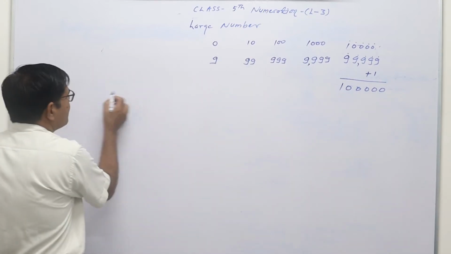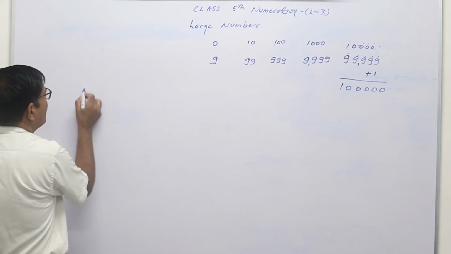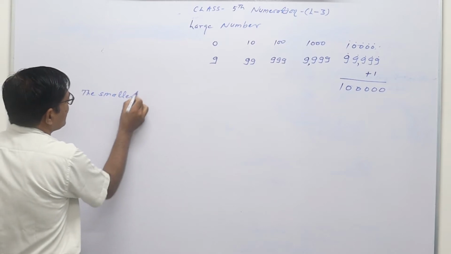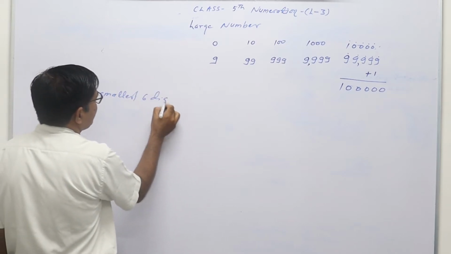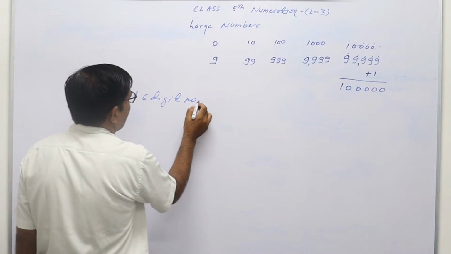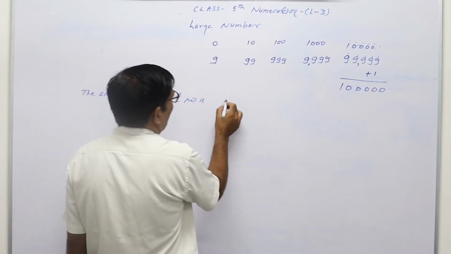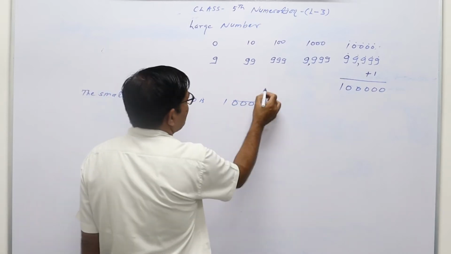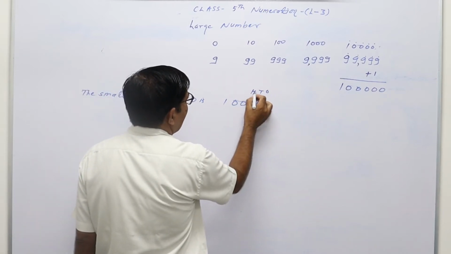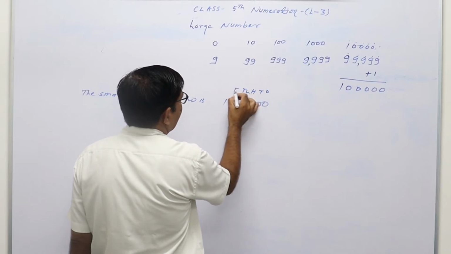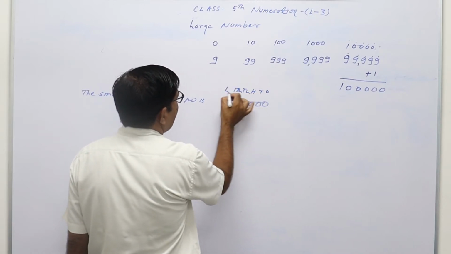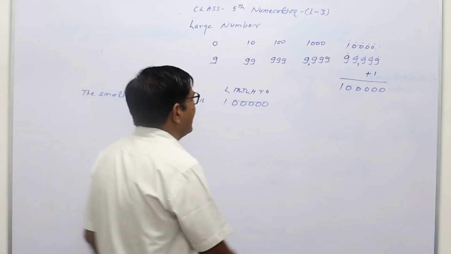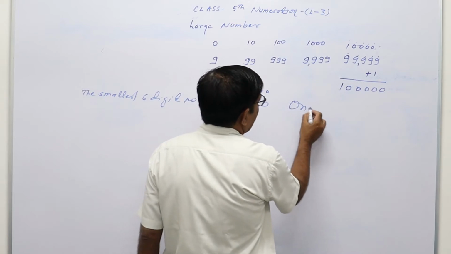So, the smallest six digit number is 1 with 5 zeros. So we will count as ones, tens, 100, 1000, 10,000, then lakh. So this is 1 lakh. The smallest six digit number is 1 lakh.